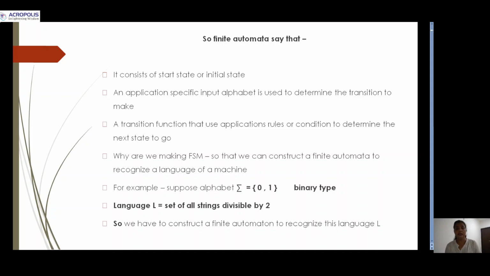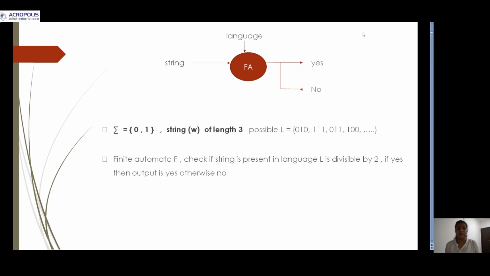Then here we will discuss one example. Suppose the alphabet set is a collection of two inputs, 0 and 1, and L is a language which contains the set of all strings divisible by 2. Here this is a finite automata, and here we will pass the string. In finite automata, if a string is valid, then the output will be yes, otherwise no.